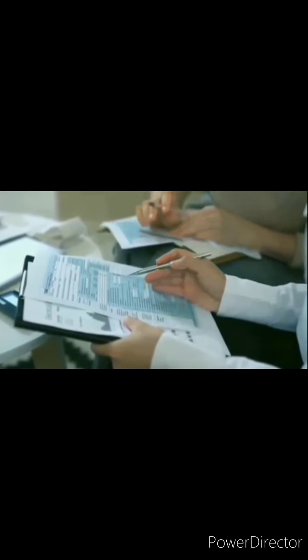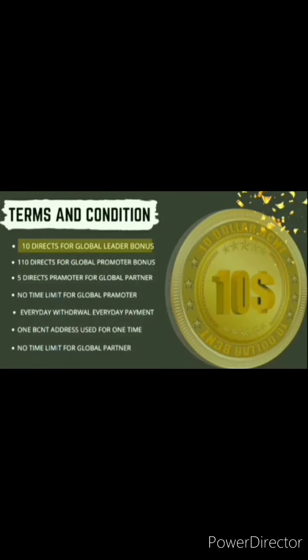After that, if we see a short conclusion of all the benefits, for the global leader bonus you have to do 10 direct sponsors. For the global promoter bonus you have to do 110 direct sponsors, and for global partner you need 5 direct promoters. So friends, here also no time limit is set for global promoter. Here everyday withdrawal and everyday payment can be taken. One BCNT address can be used one time, and for global partner also no time limit is set.